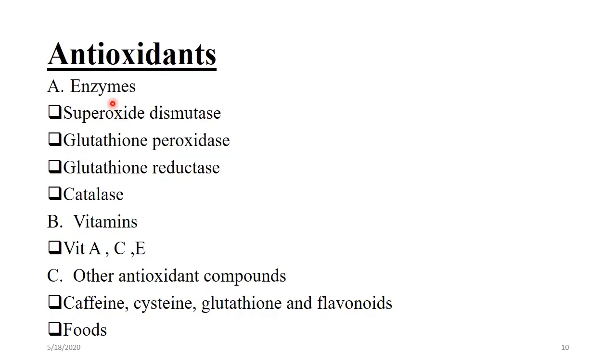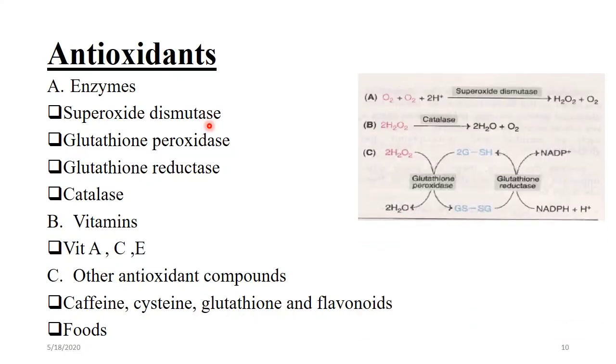Among antioxidant enzymes, superoxide dismutase is a primary antioxidant enzyme. There are different isoenzymes of superoxide dismutase, present in the mitochondria and extracellular fluids, where it acts as a scavenger. Second is glutathione peroxidase, a cytosolic enzyme which eliminates hydrogen peroxide and organic hydroperoxides.